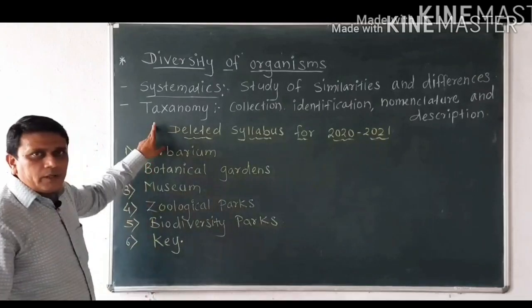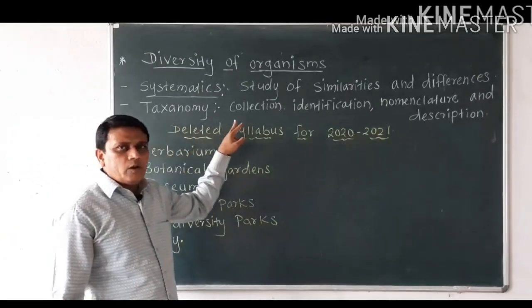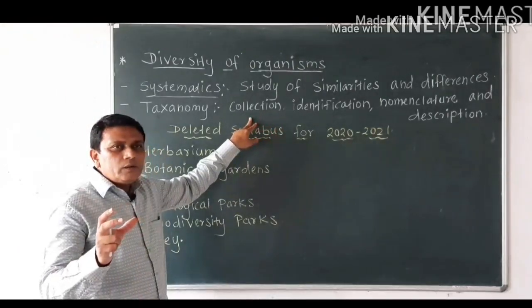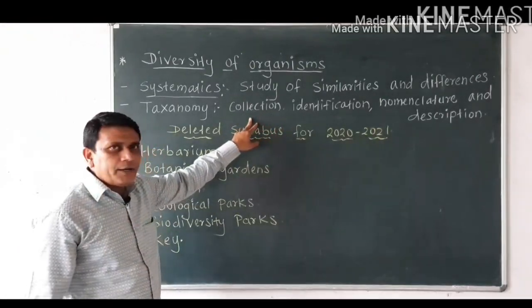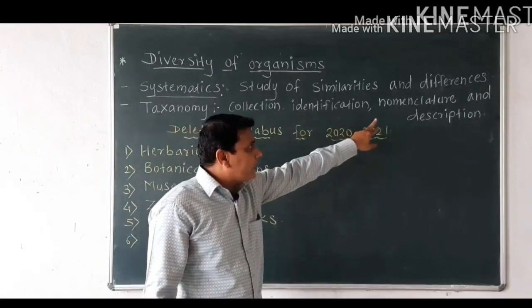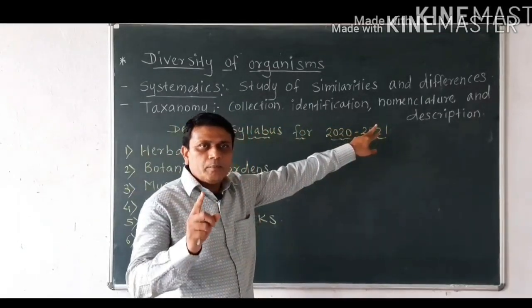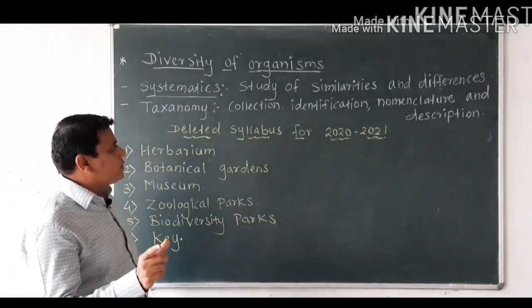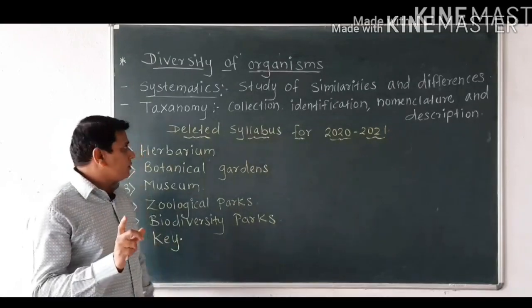So taxonomy is the branch of biology which deals with the collection. For example, newly found organisms are collected, then they are properly identified and a proper scientific name is given to them, as well as the different characters of such organisms are also included in this.